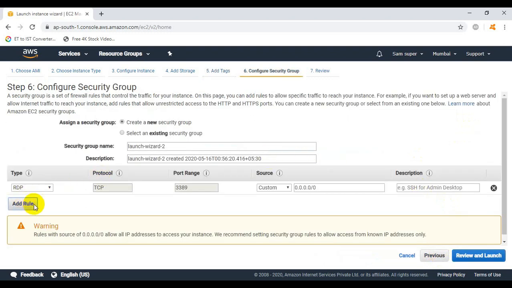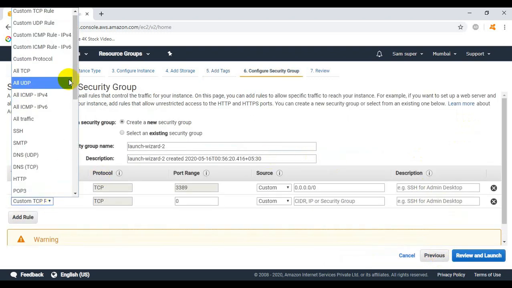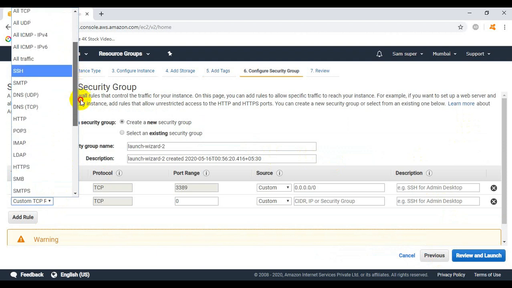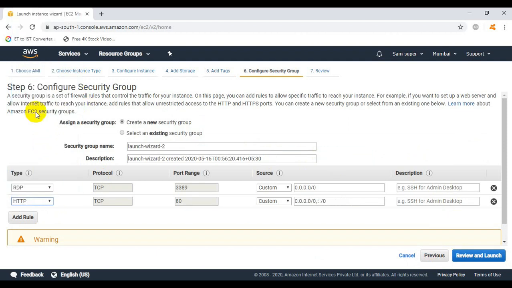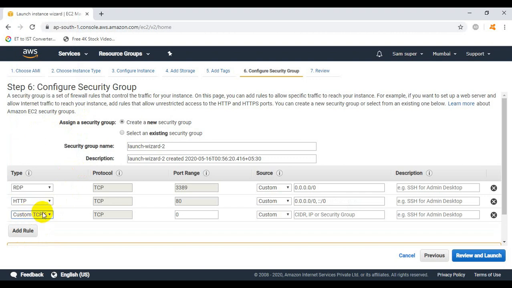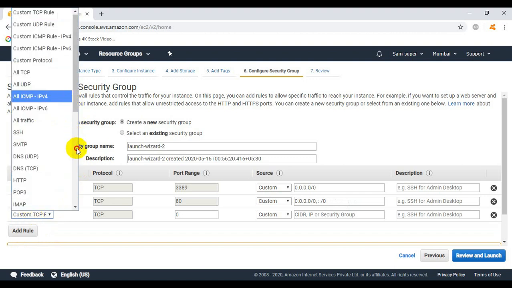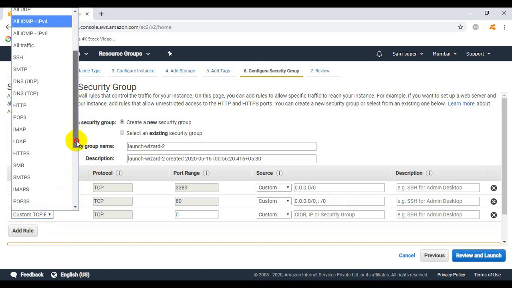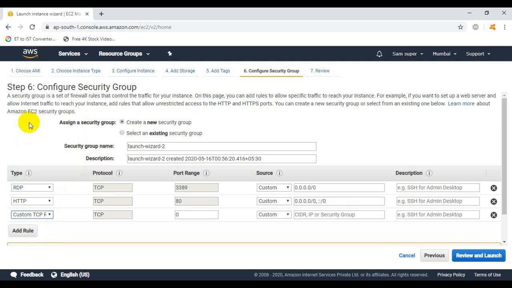So click on add rule, and here we need to select HTTP, select HTTPS also. We will not use HTTPS in our demonstration because we don't have the digital certificate.